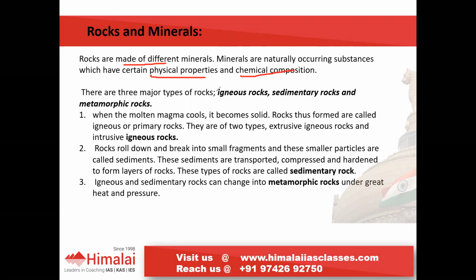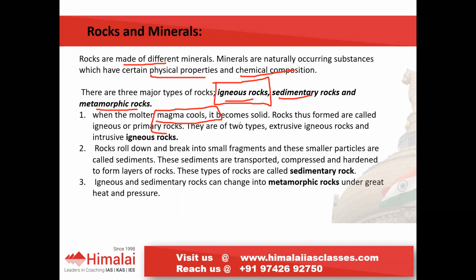There are mainly 3 types of rocks: igneous rocks, sedimentary rocks and metamorphic rocks. Igneous rocks are called primary rocks. The base of all these rocks is magma, formed by the cooling of magma. We have 2 types of igneous rocks depending upon where they cool. If they cool inside the Earth, they are called intrusive igneous rocks. If they cool outside the Earth's surface, they are called extrusive igneous rocks.